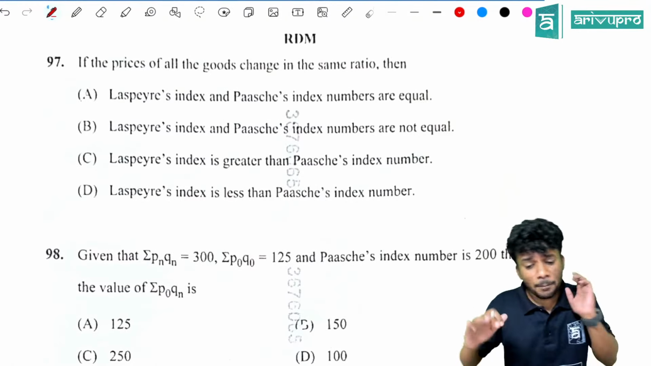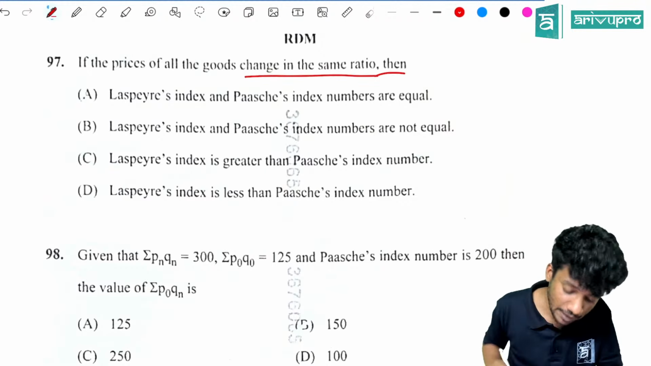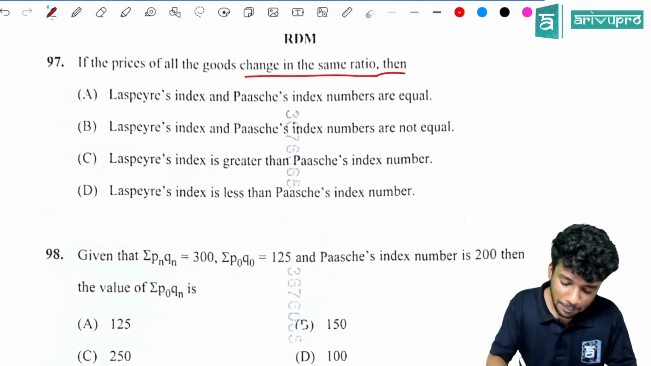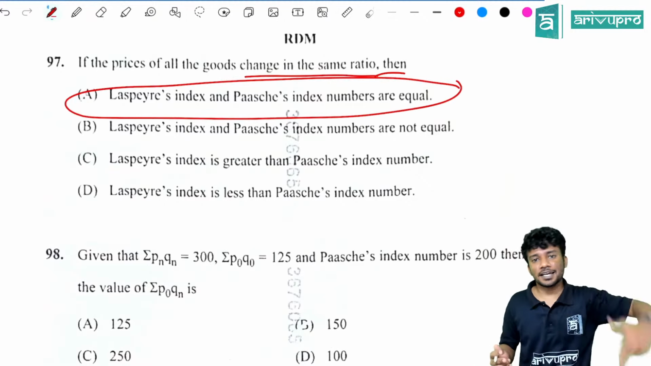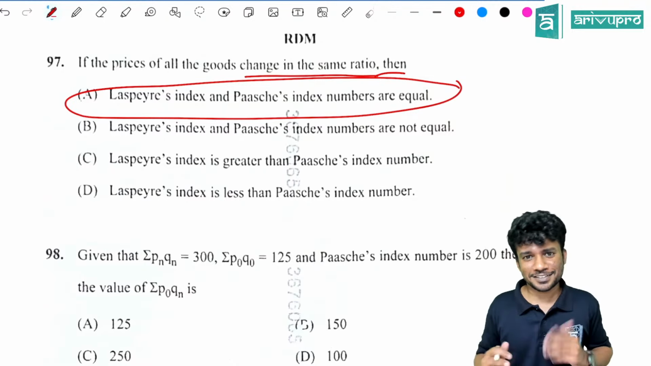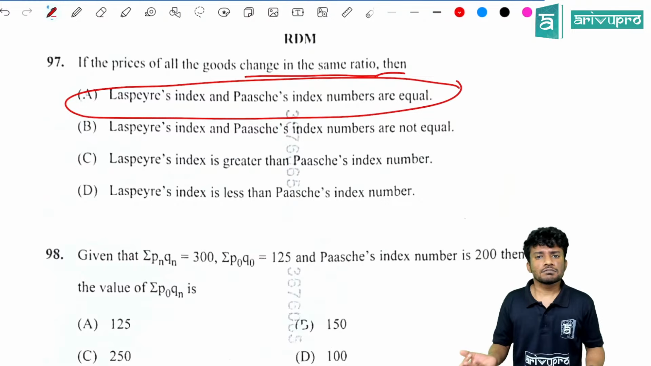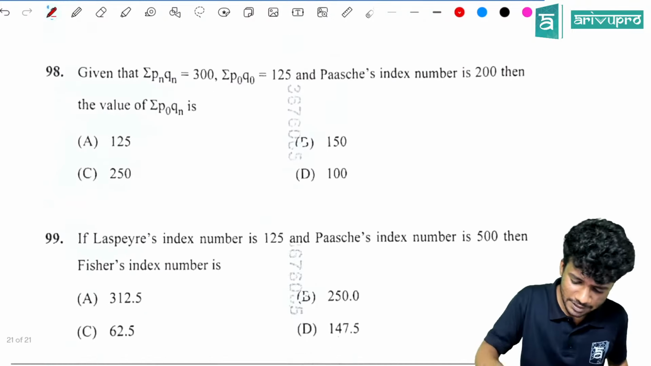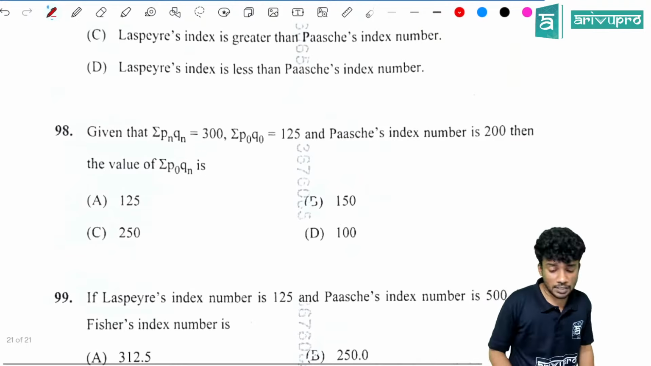Next question. If the prices of all goods change in the same ratio, then Laplace index and Paasche's index are equal. Theory, direct. How many questions were direct theory questions? If you had gone through the concept well, you would have easily got the answer, right? Next question. We are going to the 98th question.